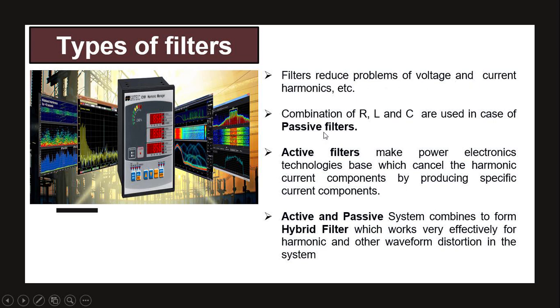The passive filter is the combination of R, L and C. Active filter is a combination of power electronic technologies which can cancel the harmonic current component by producing specific current components. And the active and passive filter is a combination of RLC plus power electronic technology, which makes the hybrid filter.